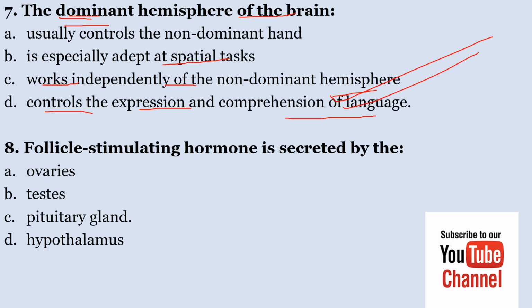Number 8, follicle-stimulating hormone is secreted by A, ovaries, B, testes, C, pituitary gland, D, hypothalamus. The follicle-stimulating hormone is secreted by the pituitary gland, which is the master gland.